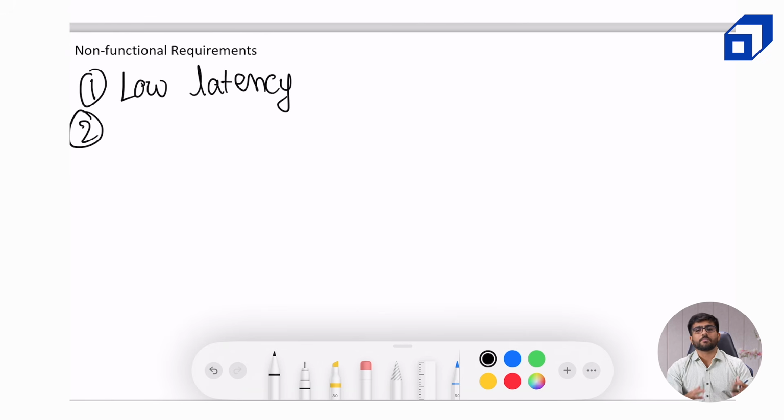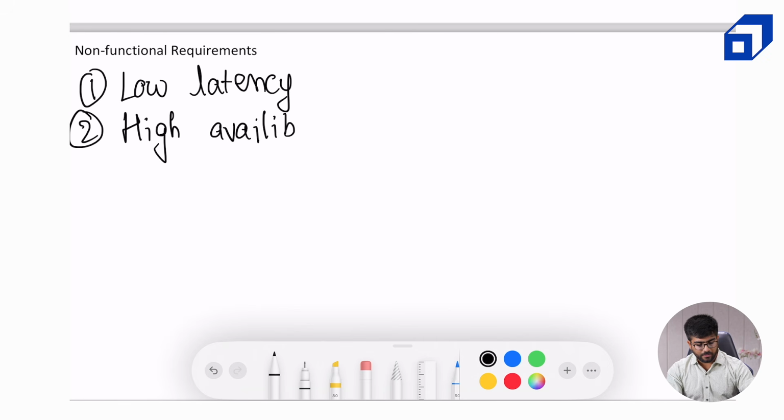Now, secondly, it should be highly available. Obviously, if I'm not able to access the system at a particular time, like being an impatient person, obviously I would be frustrated, but I will try it after some time, that if it's available, then I should be able to book it. But if the experience is recurring, that it's not available for a highly long period of time, then the user will shift from one platform to the other platform, because the same hotel might be available on the other platform as well. So high availability is really important in such competitive markets.